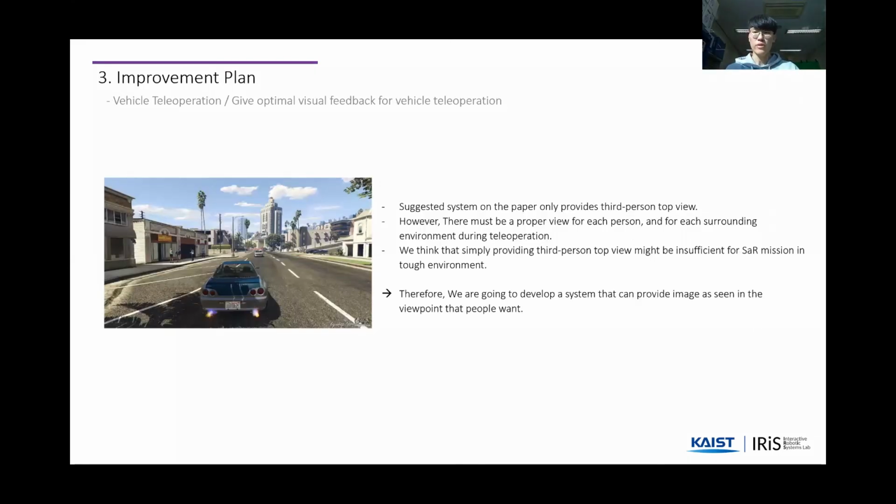So from now on, I will talk about the improvement plan. The shortcoming of the system suggested in the paper is that it only provides a top view. However, there must be a proper view for each person and for each surrounding environment during teleoperation. Besides, we thought that simply providing a top view for the teleoperator might be insufficient for search and rescue missions in such environments. Therefore, we are going to develop a system that can provide images as seen from the viewpoint that people want.